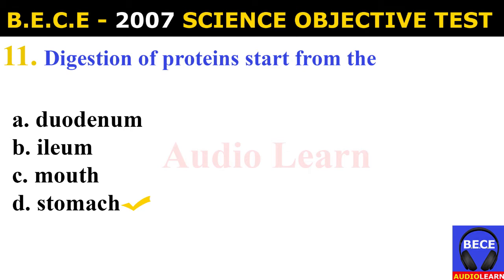Number 11. Digestion of protein starts from the A. duodenum, B. ileum, C. mouth, D. stomach. The answer is D. stomach. Digestion of protein starts from the stomach.